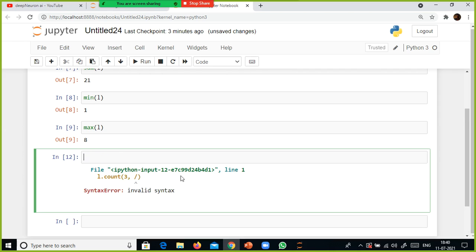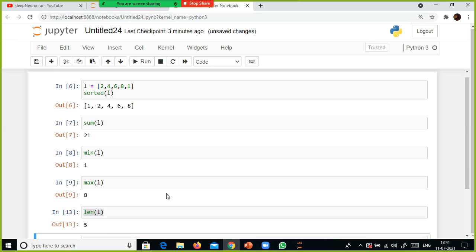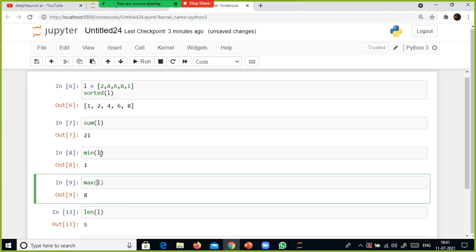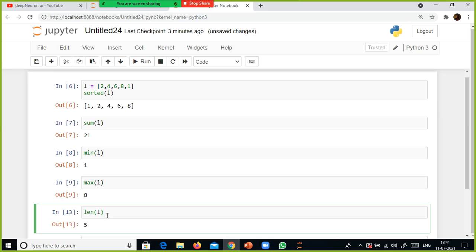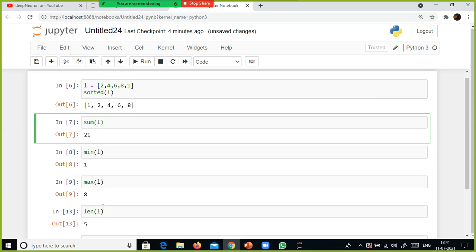The best thing is you can use the len function. Yeah, len is available, len of L. Len will give you how many elements there are in the list: 1, 2, 3, 4, 5. So this is the one. The max, min, sum, and len functions are all built in. They come with Python. You don't have to write a program to take each and every value and compute it.